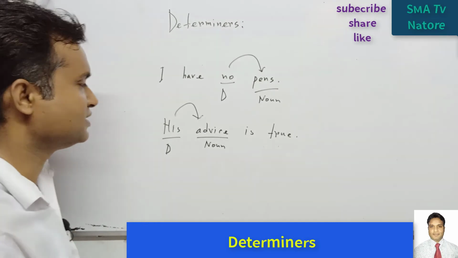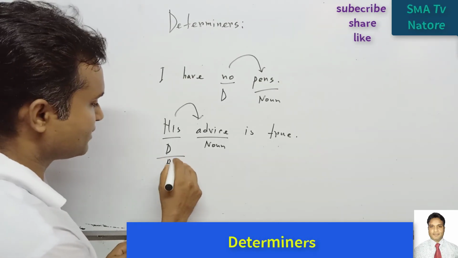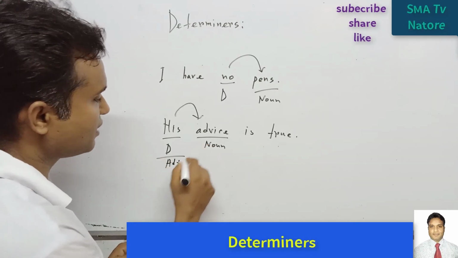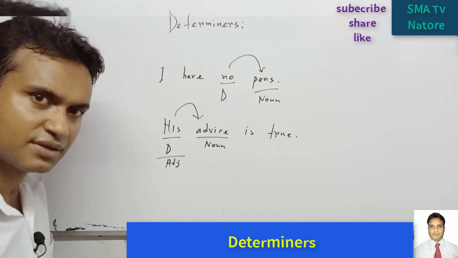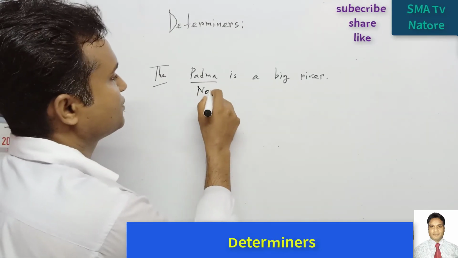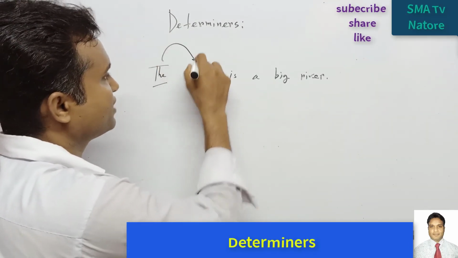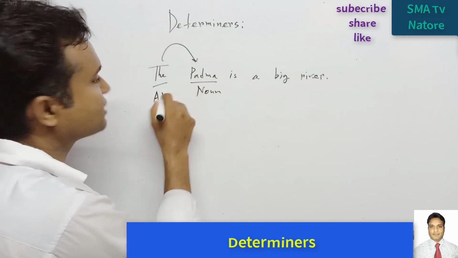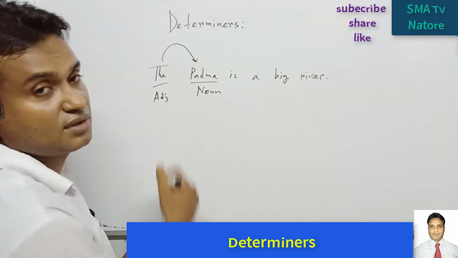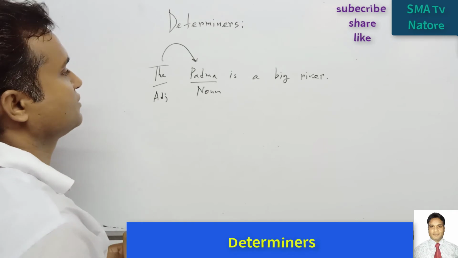I hope that it is easy for you. And this is called an adjective. So it is modifying this word. So this is a determiner. Okay. It is the noun. So if it is a noun and this word is modifying this word, so this is called an adjective. So it is also the determiner.